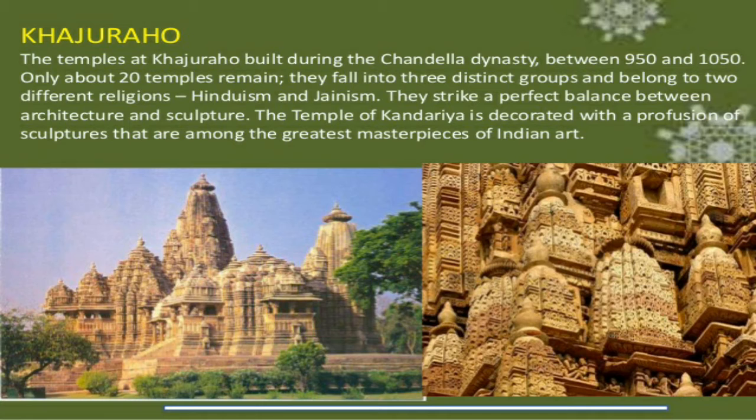The temple of Kandariya is decorated with a profusion of sculpture, among the greatest masterpieces of Indian art. So here we can find Indian art, and mostly we can find Hinduism and Jainism, sculpture, different religions.